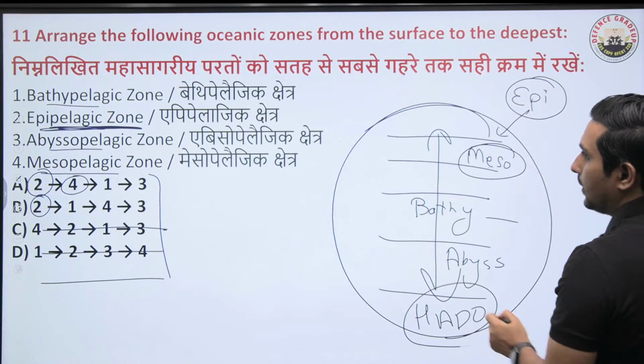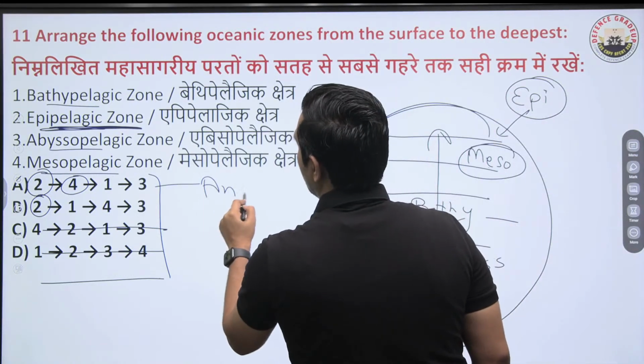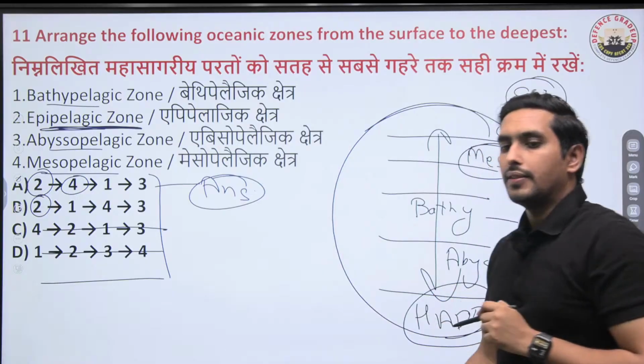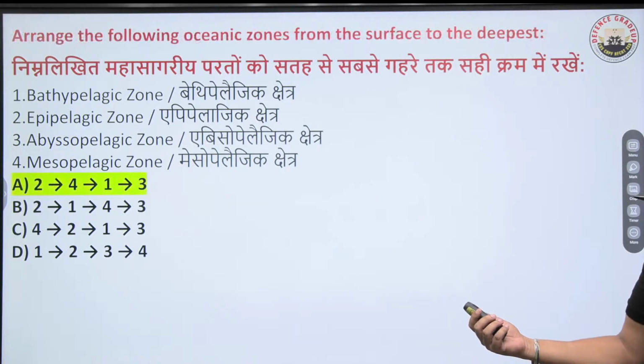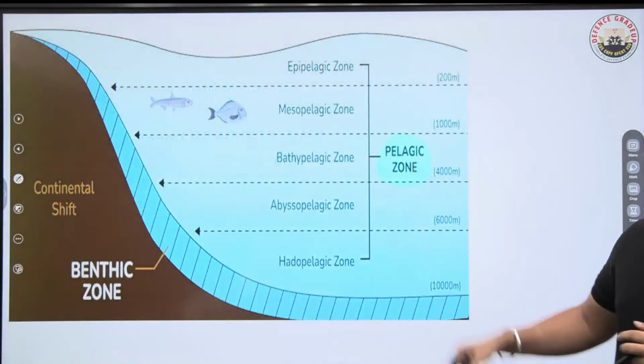So I think according to that, you can easily pick A as the right answer. A is going to be the right answer to this question. So very important this question is, you have to remember about these zones. Very important question this is.